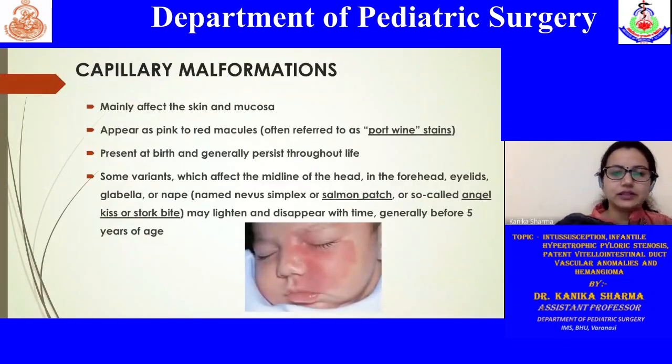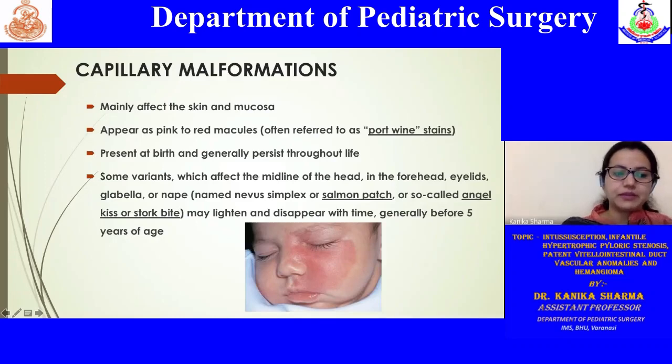Now coming on to the vascular malformations. The common one we see is the capillary malformation, which usually affects the skin and mucosa. Common words used for them are port wine stain, salmon patches, angel kiss, or stork bite.